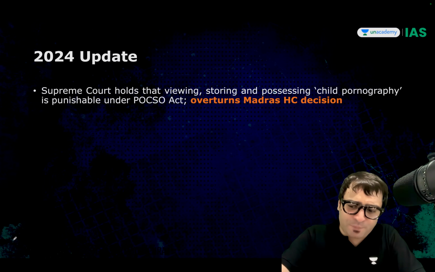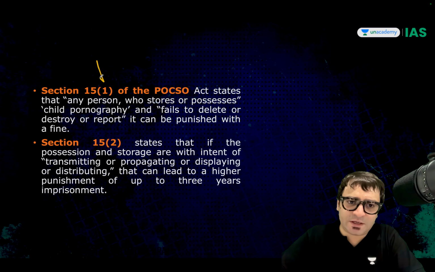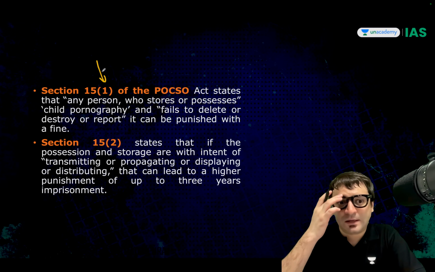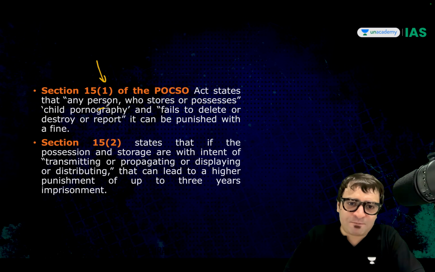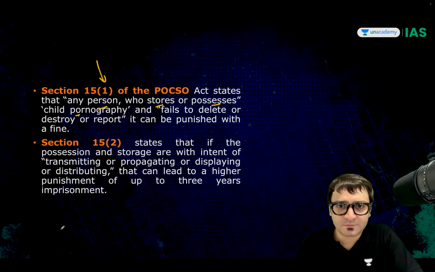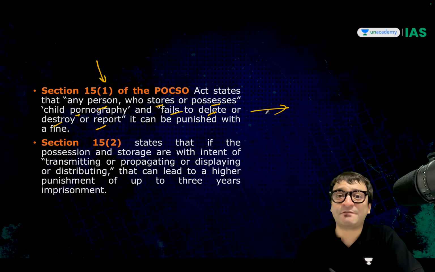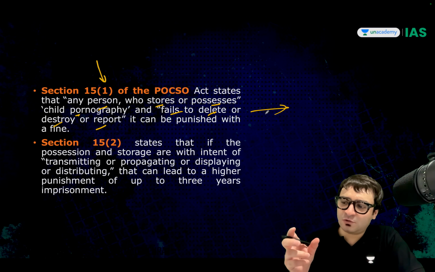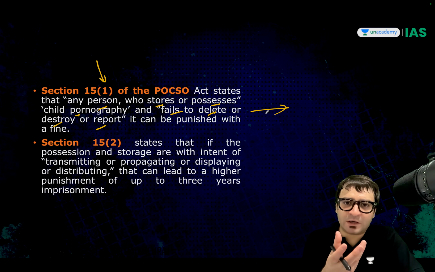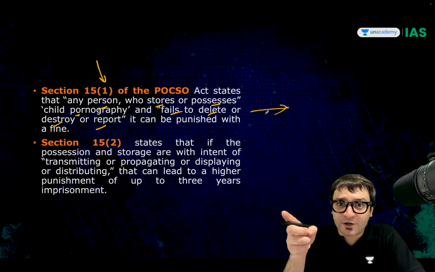Initially, POCSO said under section 15, very important point, listen to me. If there is any person who stores or possesses child pornography, but fails to delete it or destroy it or report it, you will be punished with a fine. So somebody who stores child pornography on a laptop or smartphone, but did not destroy it or delete it or report it to the authorities.